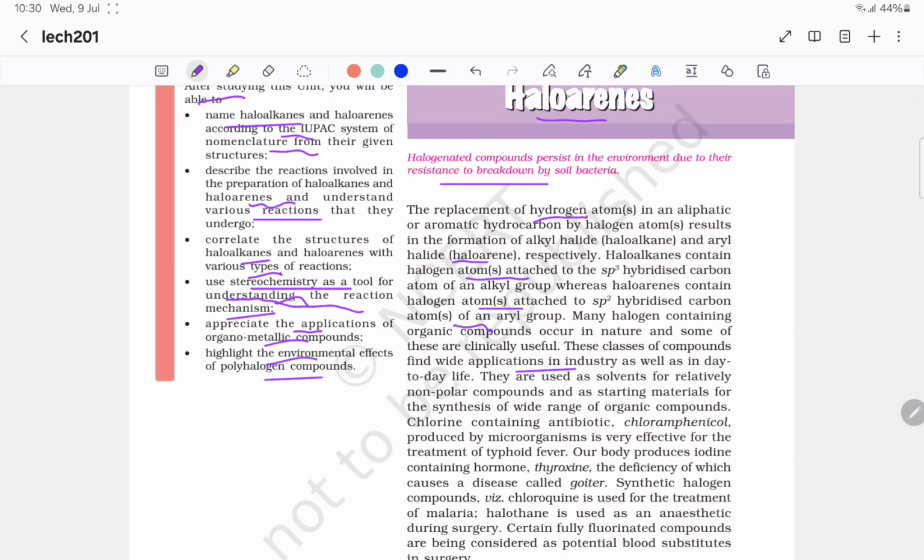They are used as solvents for relatively non-polar compounds and as starting materials for synthesis of a wide range of organic compounds. Chlorine containing antibiotic chloramphenicol, produced by microorganisms, is very effective for the treatment of typhoid fever.